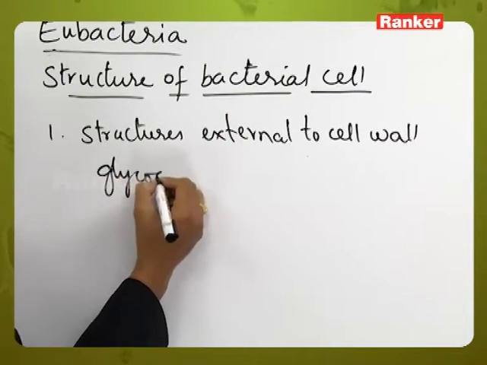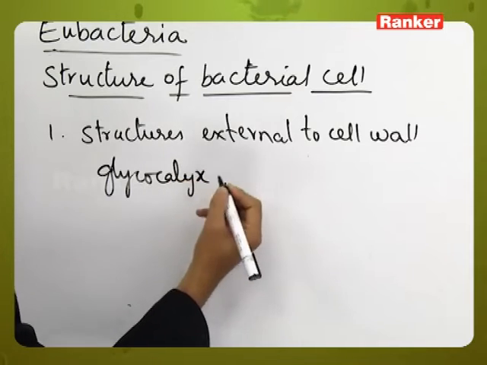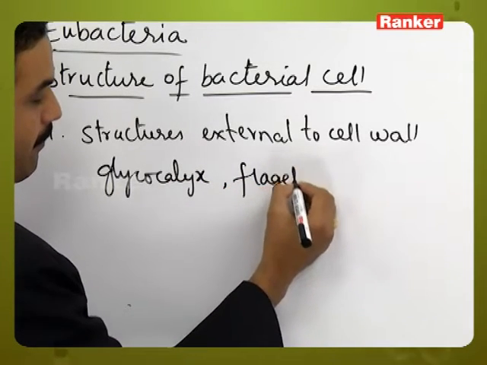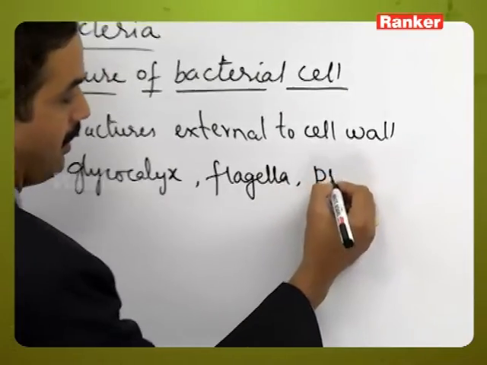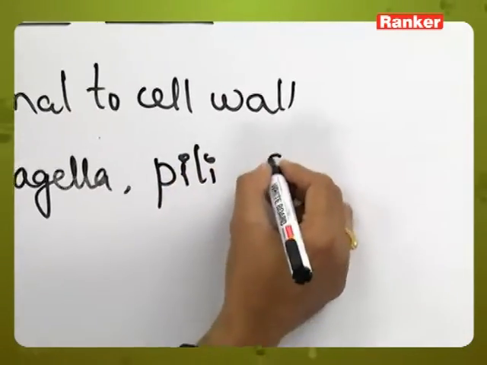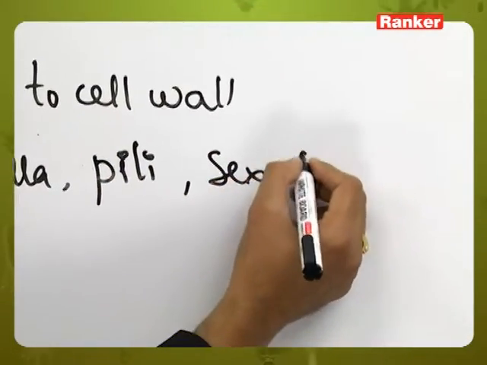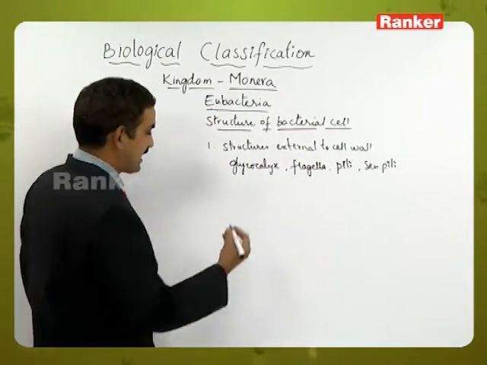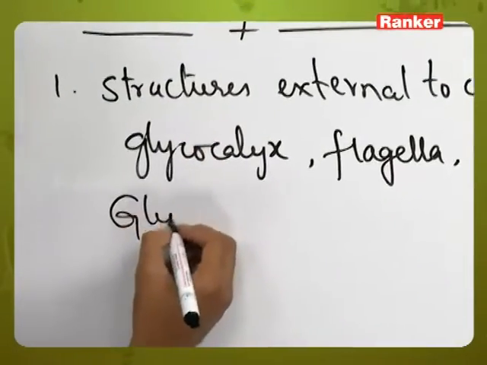glycocalyx, flagella, pili, sex pili like structures. Let us start with the first one, the glycocalyx.